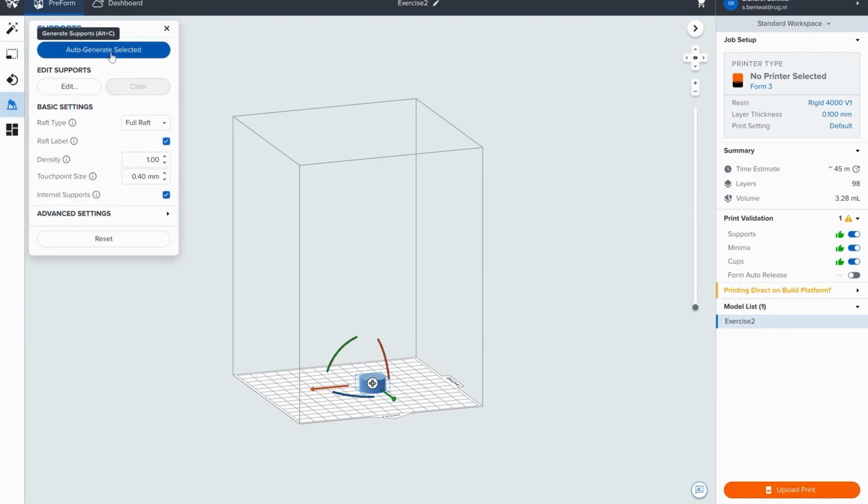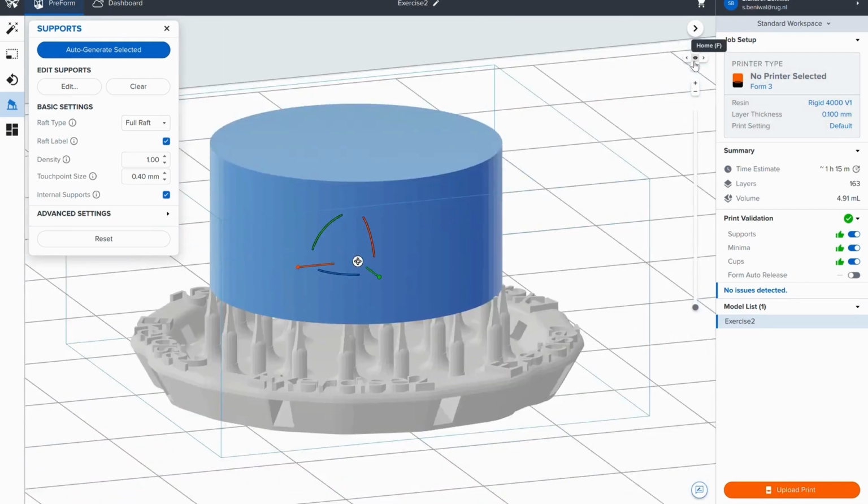Either you can auto-generate the supports or you can edit the settings to generate the supports as per your requirements. For now, I'll use the function auto-generate. And you can see that the supports are being generated here.